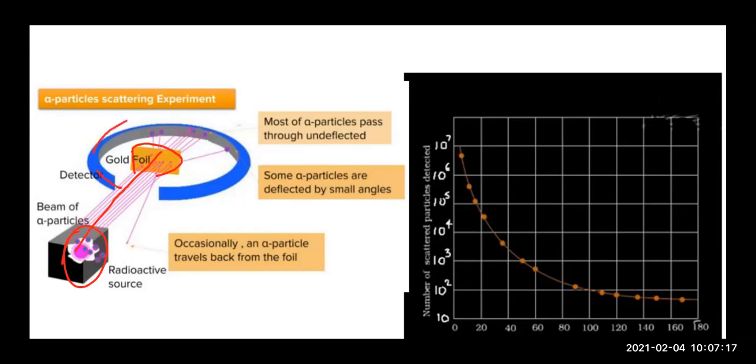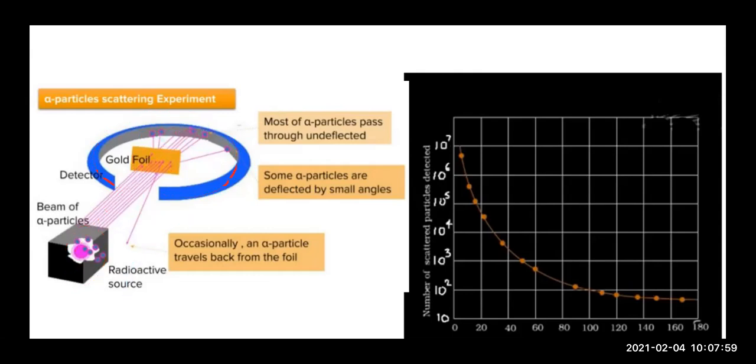And here he had placed a rotatable detector, and this detector, children, was made up of a zinc sulfide screen. So whenever the alpha particle hit the screen, a scintillation or a spark was produced. So it could be easily made out where the alpha particle is striking the screen, right? So the scintillations were counted at different angles from the direction of the incident beam, right?